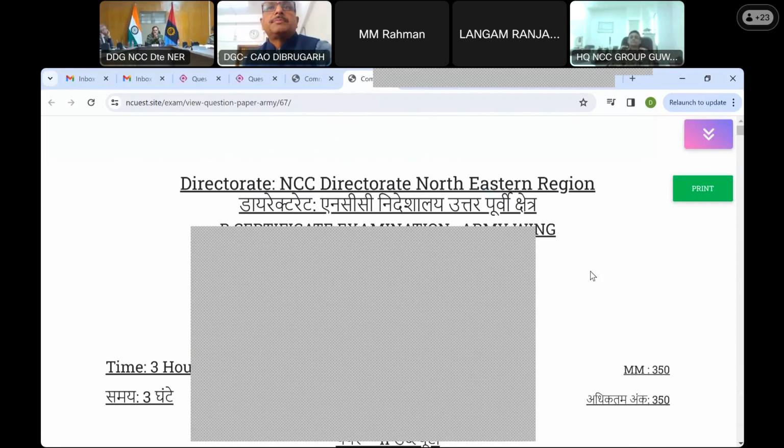Understood. So this paper pertains to Army Wing. The cadets of Army Wing will be issued this paper. The common part is common to all of them because we sit only once. So that common portion is added to Navy, Air Force also, as well as Army. Understood? So I only create the common paper once, and that common paper would be there for Army and Navy whenever we print that paper, sir. Correct. Okay, sir.